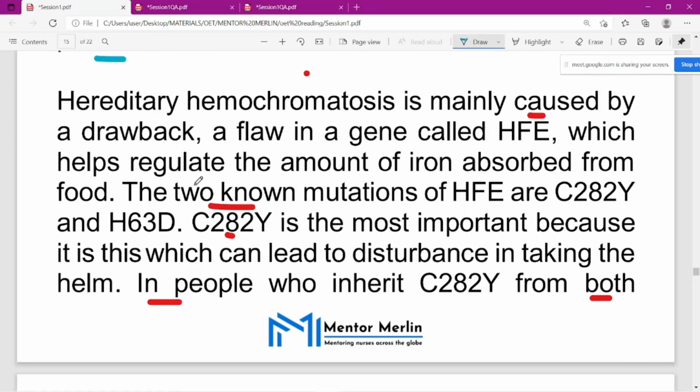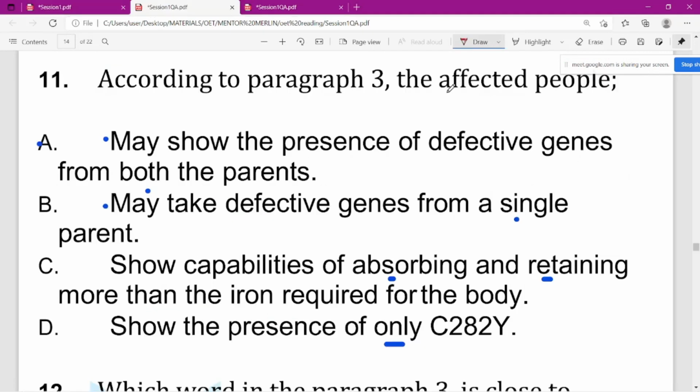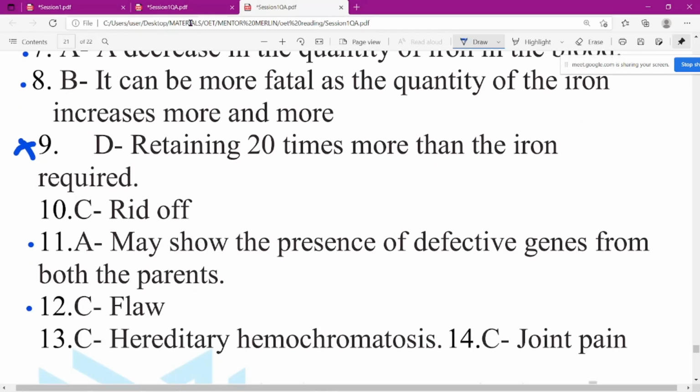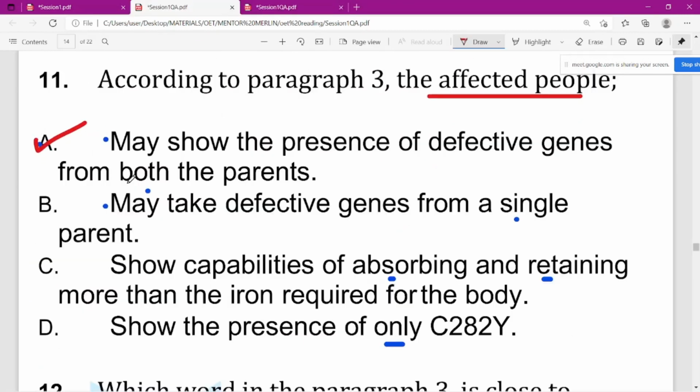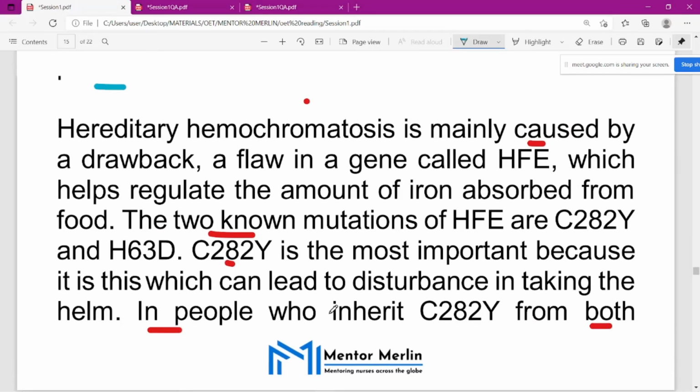According to paragraph 3, the affected people may show, the answer is A, may show the presence of defective genes from both the parents. It's mentioned like that before. Let me explain the options. This one is the defective genes from both the parents. This one is from a single parent. Now absorbing and retaining. Let's read first. Now you can tell me how you found this.